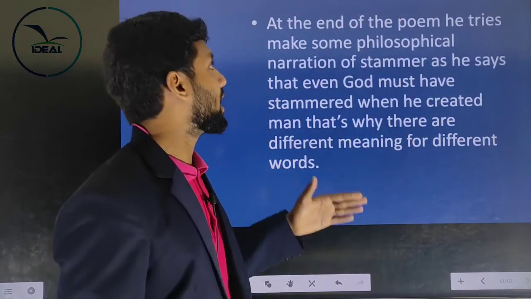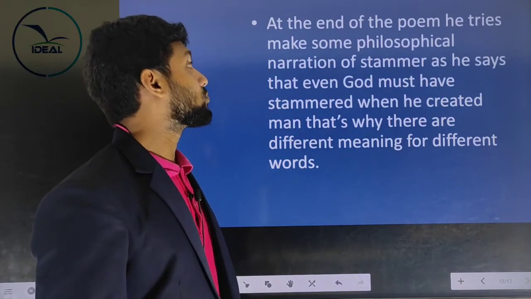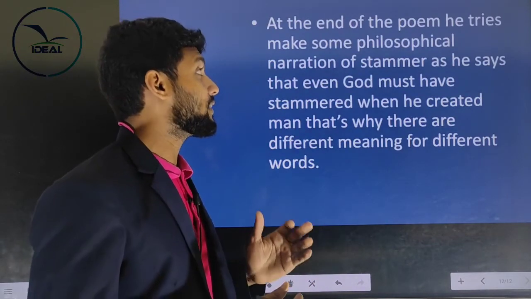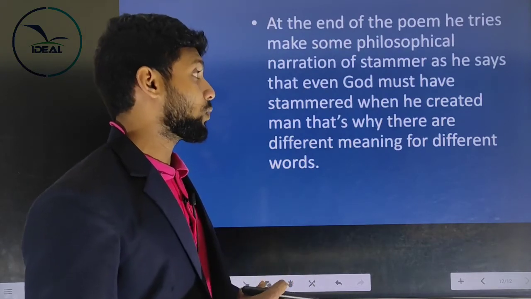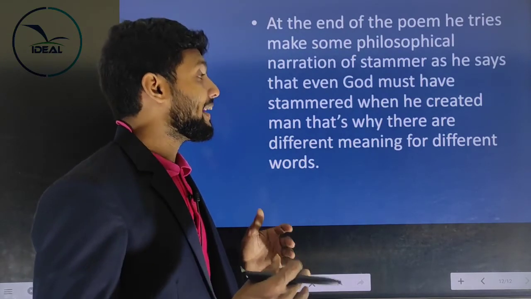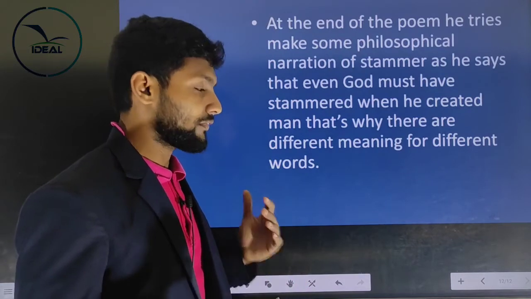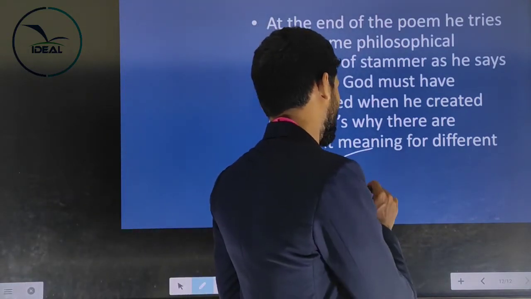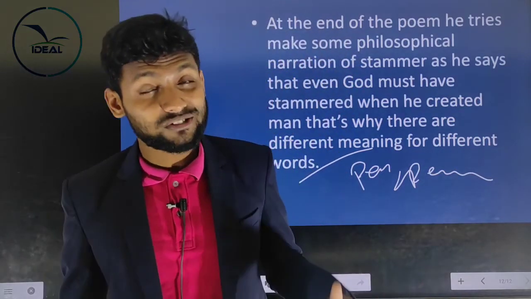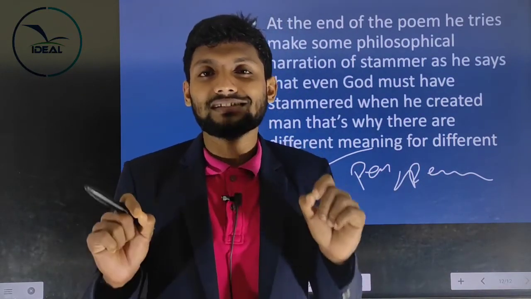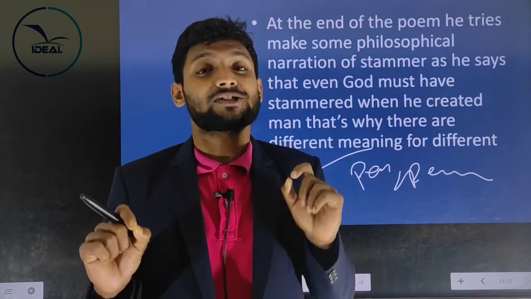That's a word of Sachidanandan. At the end of the poem, he tries to make some philosophical narration of stammer, as he says that even God must have stammered when he created men. That's why there are different meanings for different words. I mean, like pen has a different meaning, pencil has a different meaning, we have different words, different meanings, because God stammered in the beginning of the creation of all human beings. That's his word. According to the textbook, this is the simplest and shortest poem.